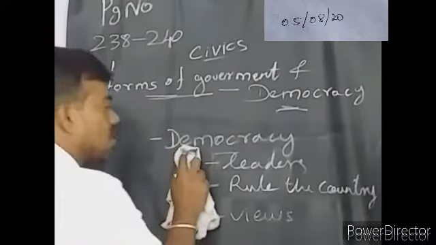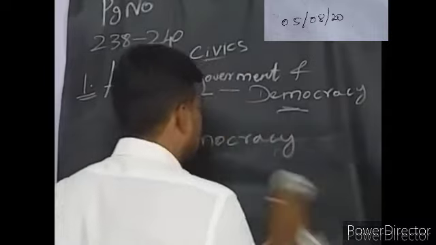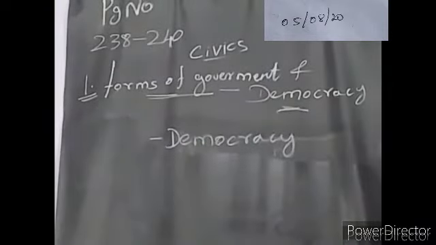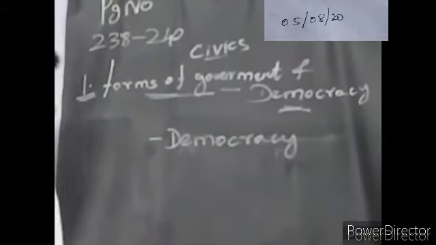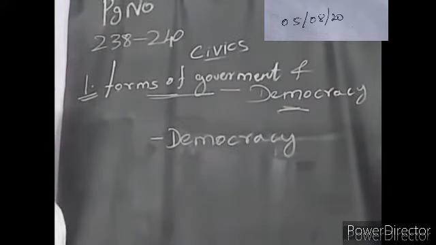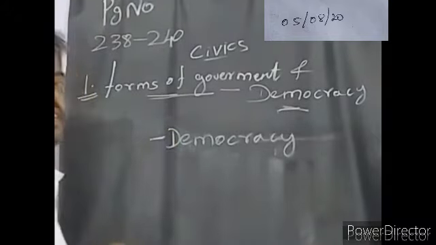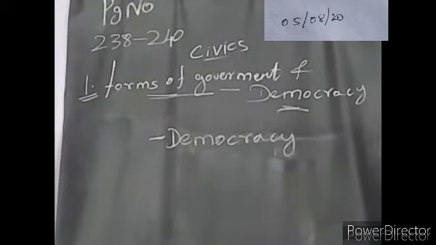For example, what our Gandhiji said is, democracy is not 20% sitting in the center and taking a decision. The decision should come from the village actually. That's the definition given by Gandhiji. The decision is not taken by the 20% sitting in the center. It has to come from the lower status of the people, especially from the village. That is the definition given by Gandhiji.